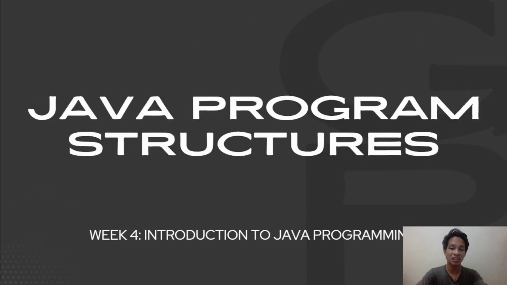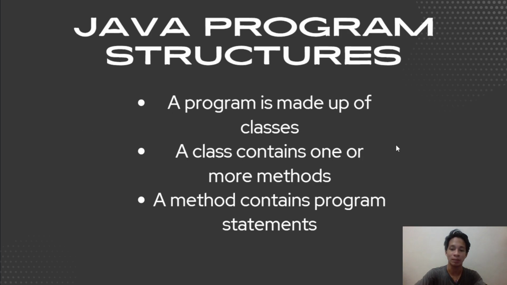Now, on to the last part of the lesson, Java program structures. There are 3 structures when it comes to Java programs, namely program, class, and methods. First, a program must be made up of classes, and then under that class contains 1 or more methods. A method contains program statements. This is where your source code would be.